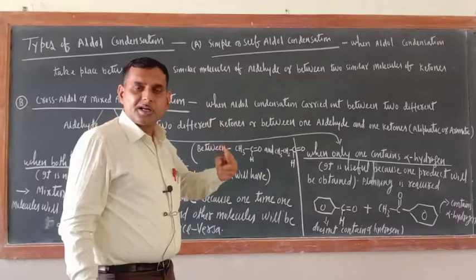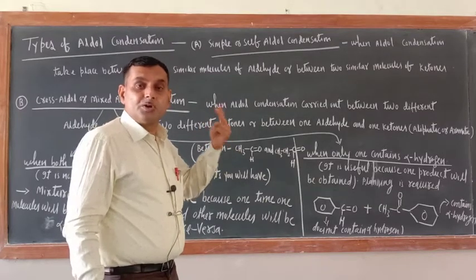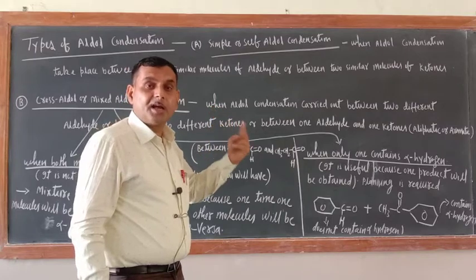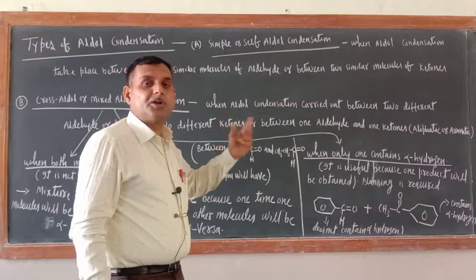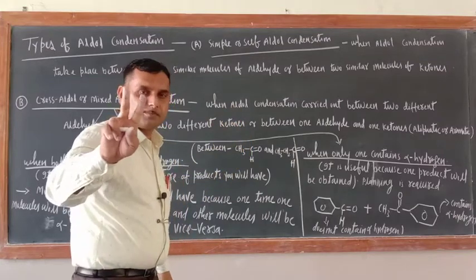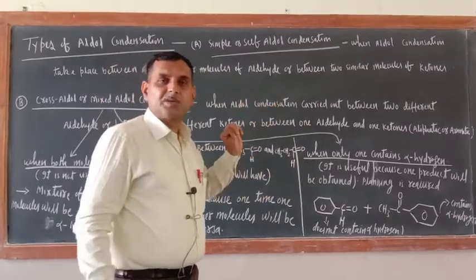When aldol condensation is carried out between two similar kinds of aldehyde or between two similar kinds of ketone, similar meaning if one molecule is acetaldehyde, the other should also be acetaldehyde.